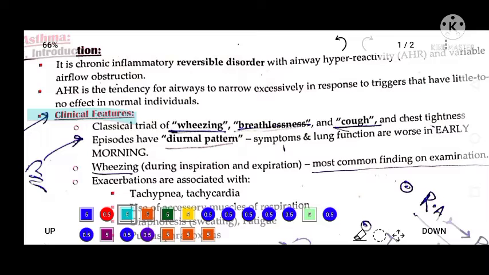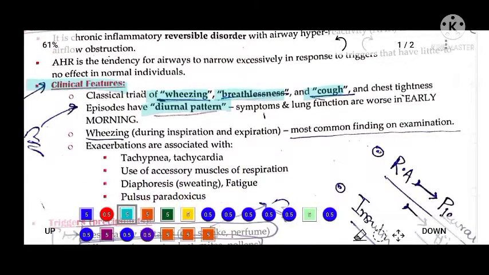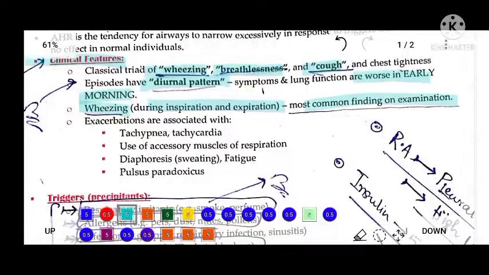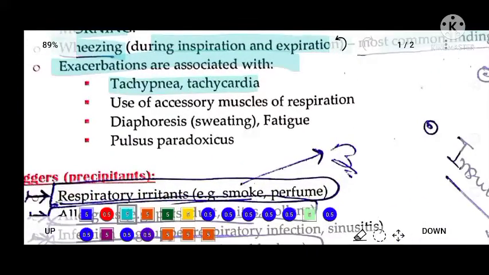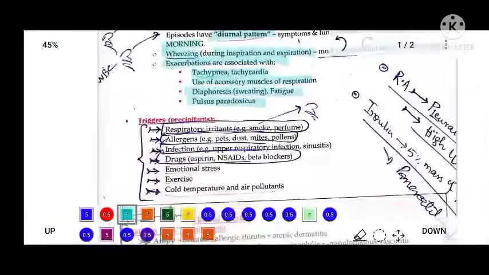The clinical features of asthma are wheezing, breathlessness, cough, and an episodic diurnal pattern of shortness of breath, most commonly in early morning. Wheezing during inspiration and expiration is the common finding on examination. Exacerbation of asthma is associated with tachypnea, tachycardia, use of accessory muscles of respiration, and diaphoresis, means sweating, and fatigue will be there in the patient along with pulsus paradoxus.